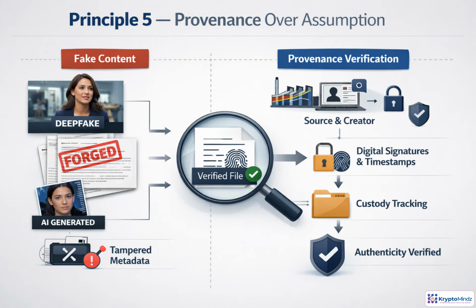Consider an audio message that sounds like the CFO approving an urgent payment. The risky response is to trust the voice because it feels authentic. Provenance changes the decision. We verify the sender, check whether the file came from a signed source, inspect creation and modification history, confirm through a trusted channel, and log the evidence. Authenticity is not judged by realism. It is earned through traceable origin, custody, and verification.